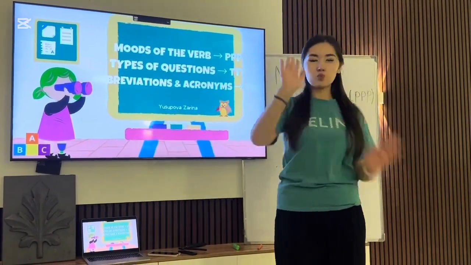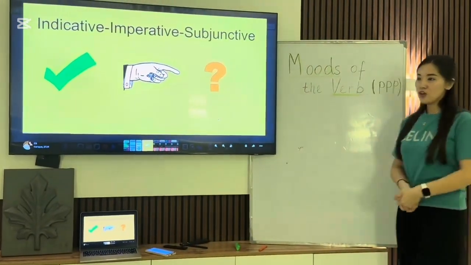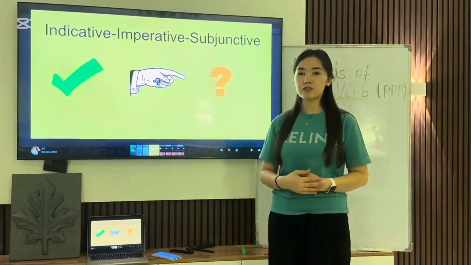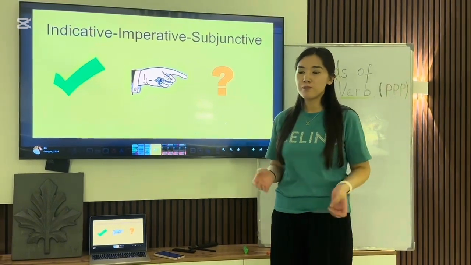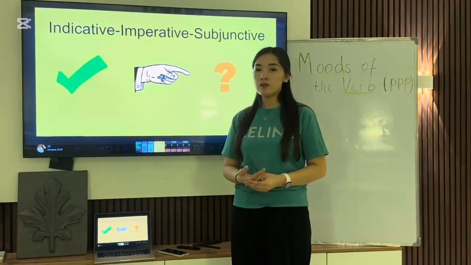So let's get started. Let's talk about the moods in English. Mood in English shows the speaker's attitude towards something. It can be a wish, a request, or a comment. In English, there are three moods of the verb.